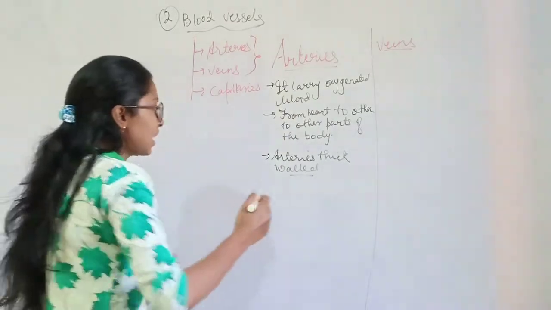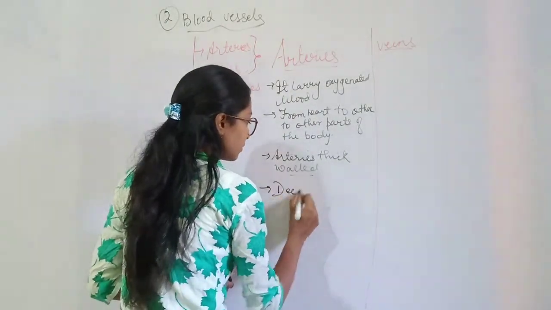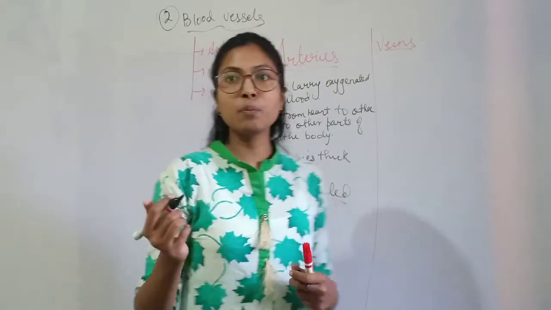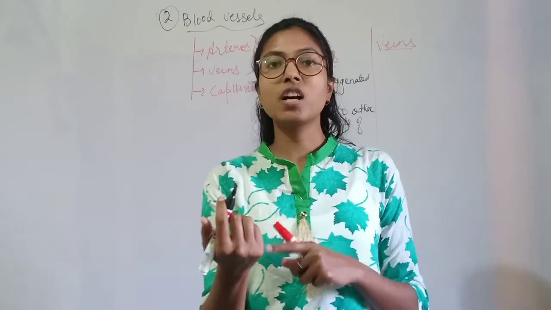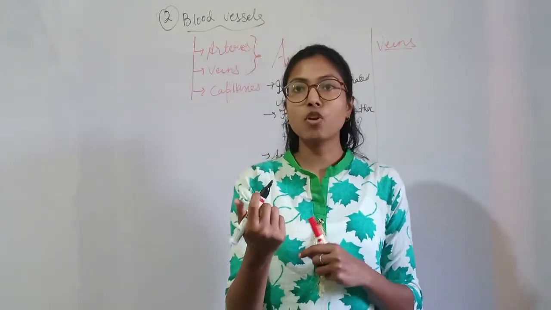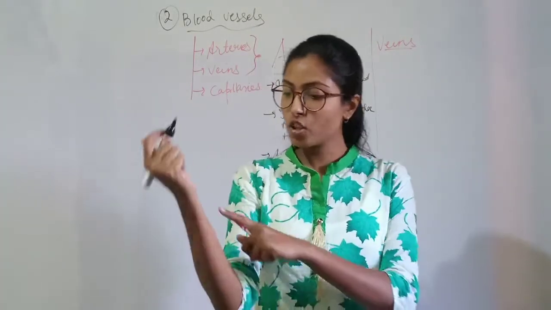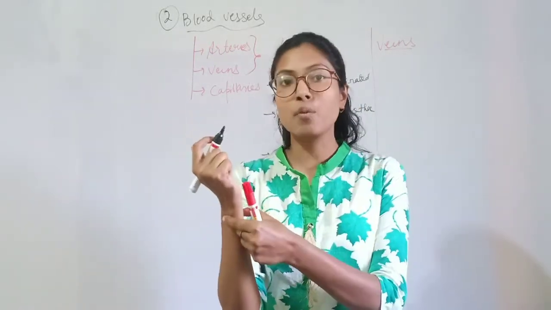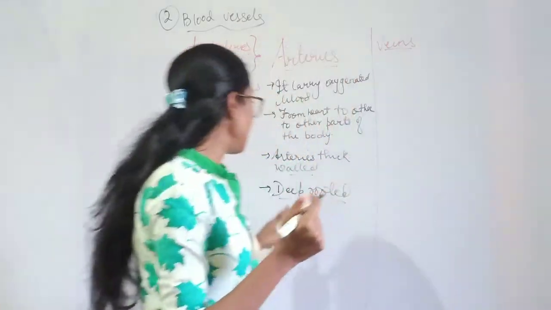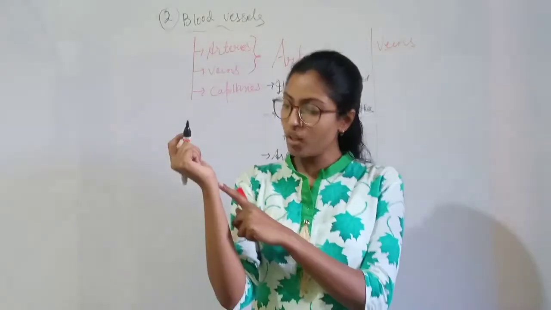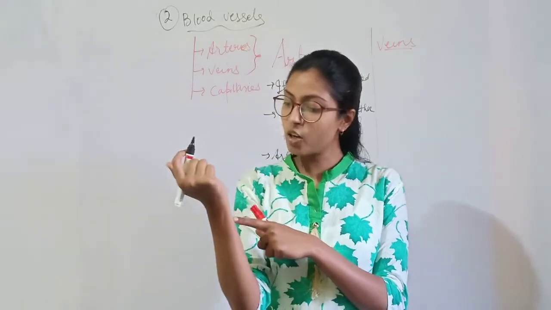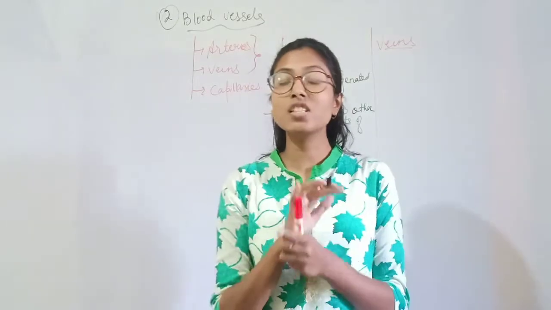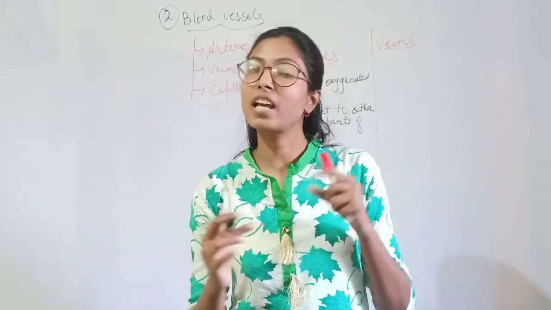Now the next point is that arteries are deep rooted. What is the meaning of deep rooted? If you see your hand, you won't be able to see the arteries, because arteries are situated very deep inside our body. The blue lines which we see are the veins. Arteries are not visible. Sometimes they may be visible, but most of the time they are not. They are rooted deep inside our body.